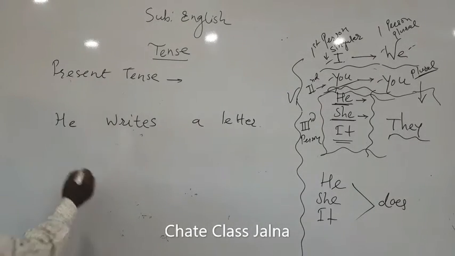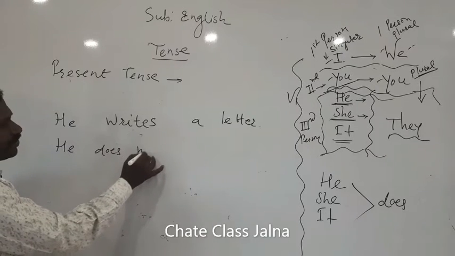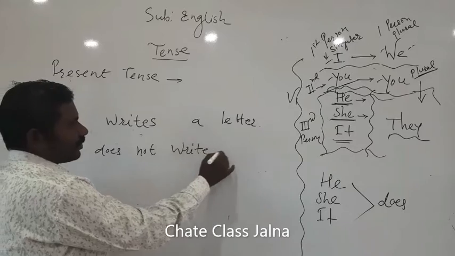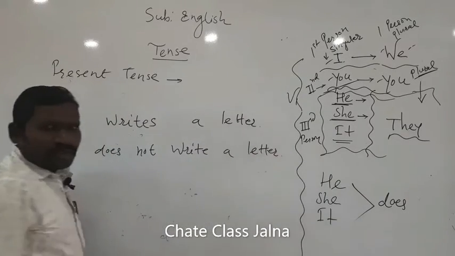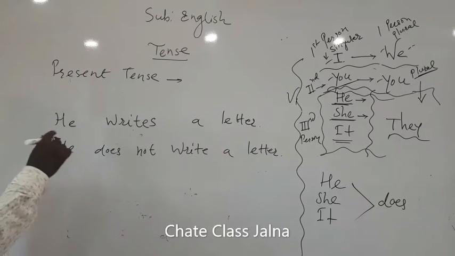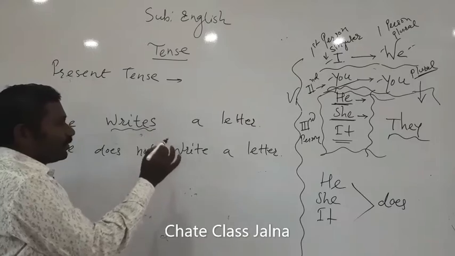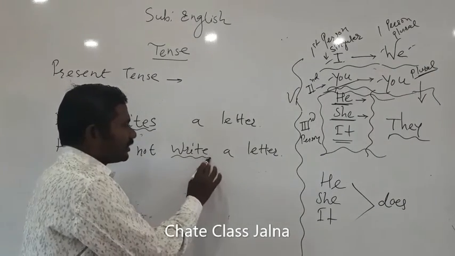Similarly the negative one, he does not write a letter. Only one thing we have to keep in mind here: we have taken does as the common, so please do not repeat the suffix s or es once again.